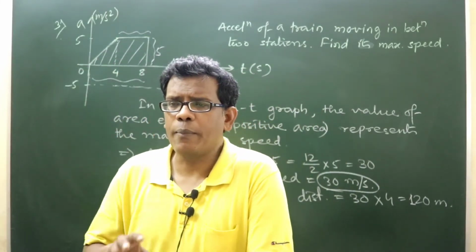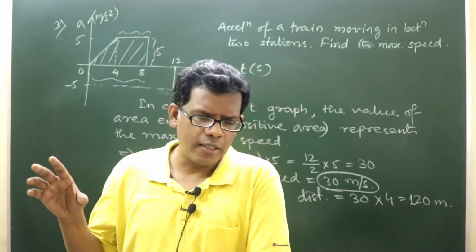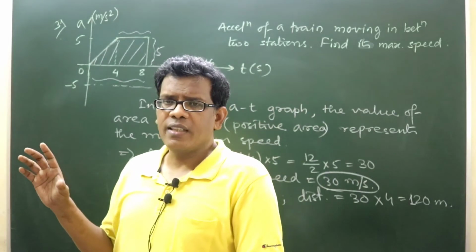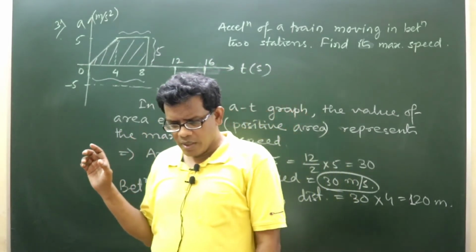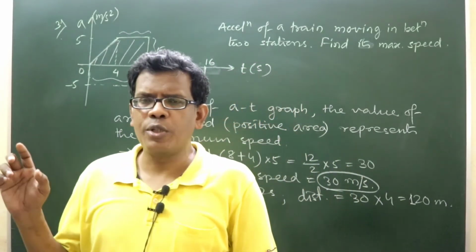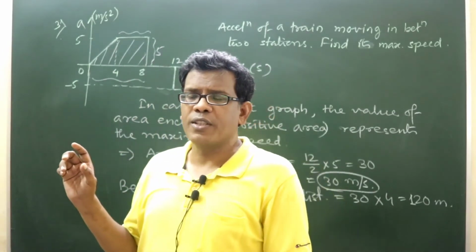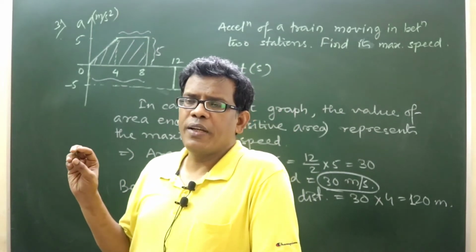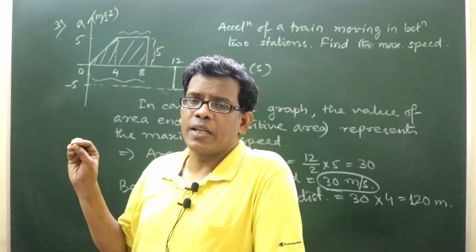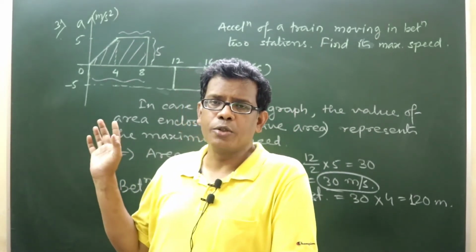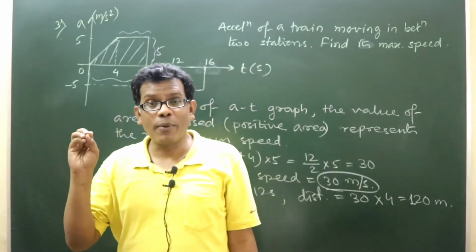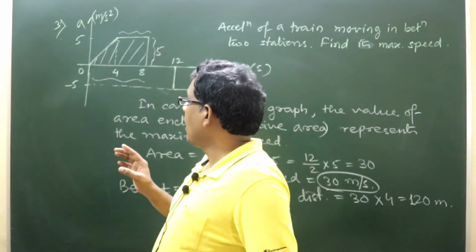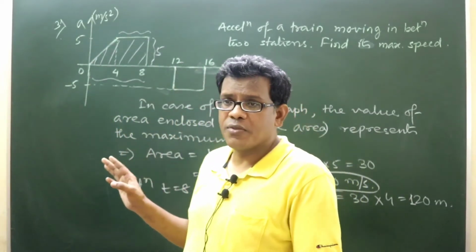Can we apply S is equal to ut plus half at square during the first 4 seconds? Give me the answer, yes or no. Even if I give you that the starting velocity of the particle is 0, at t equal to 0 the particle begins from rest, can we apply it for the first 4 seconds?